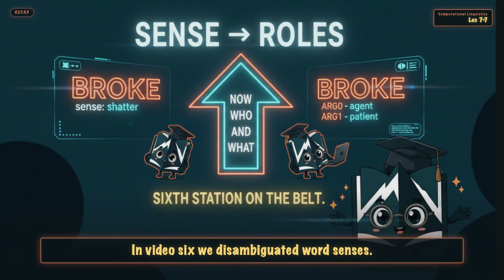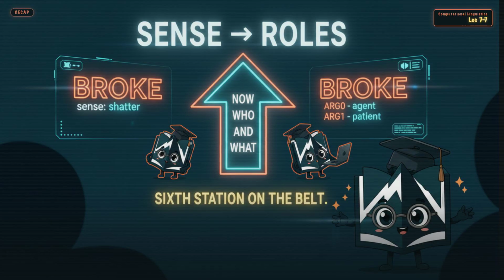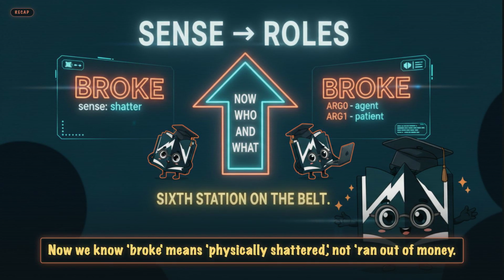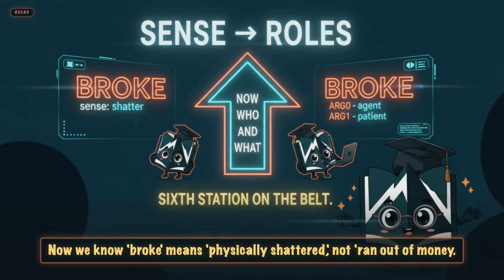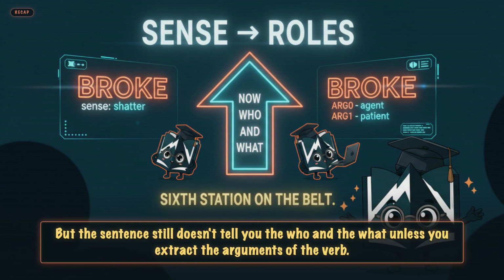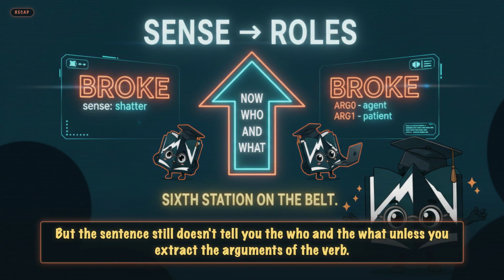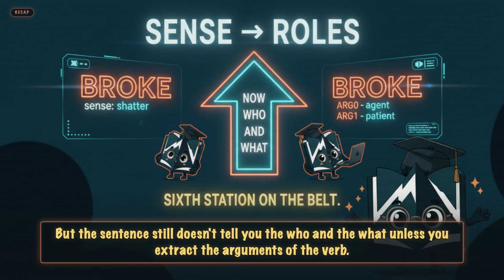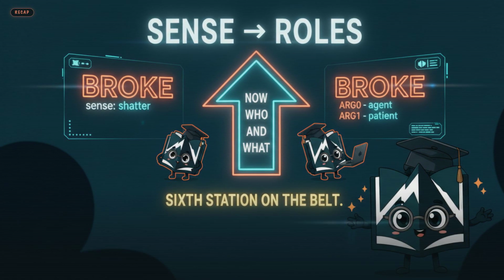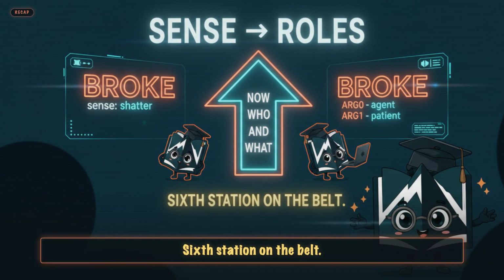In Video 6, we disambiguated word senses. Now we know broke means physically shattered, not ran out of money. Great. But the sentence still doesn't tell you the who and the what unless you extract the arguments of the verb. SRL is exactly that. 6th station on the belt.